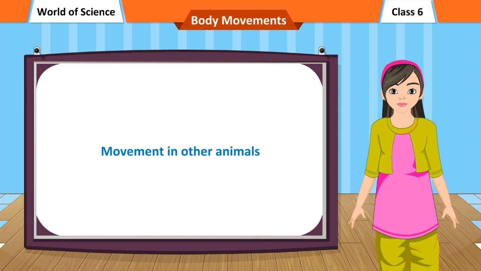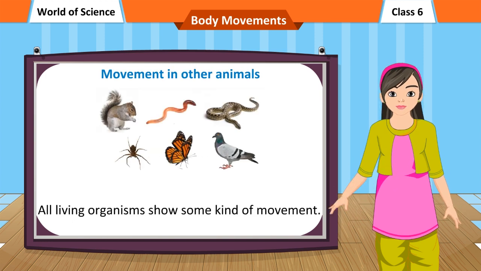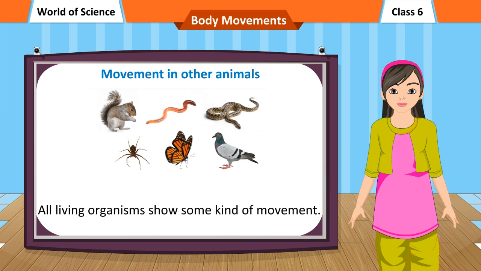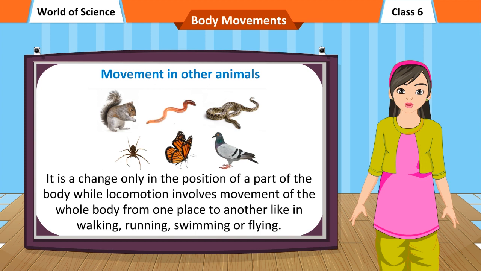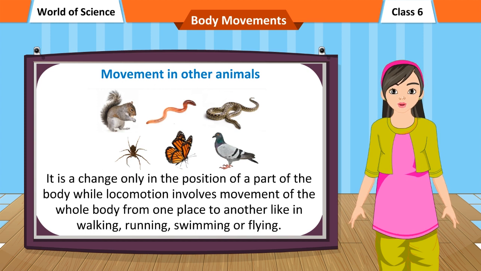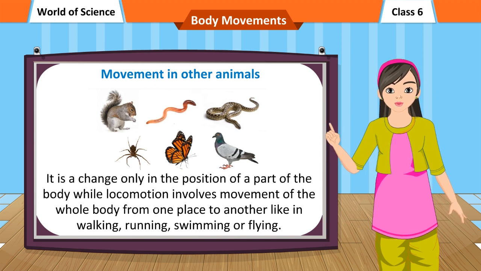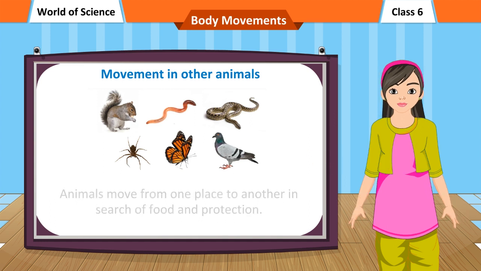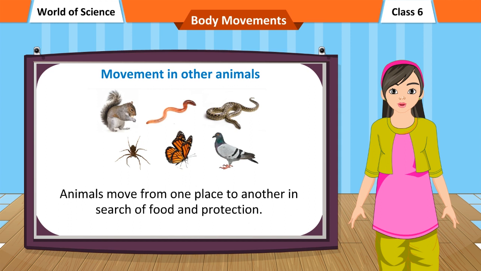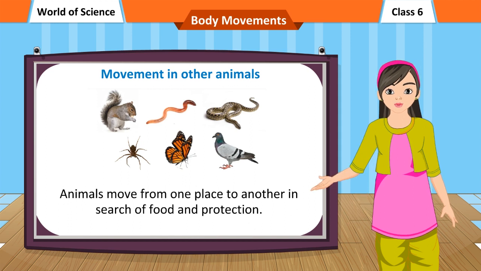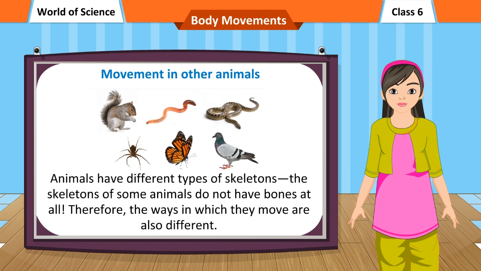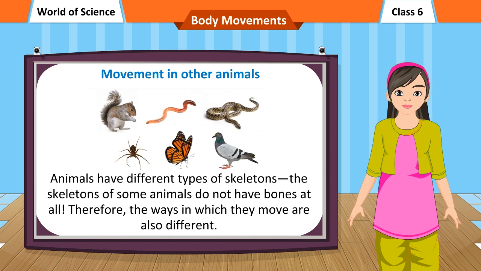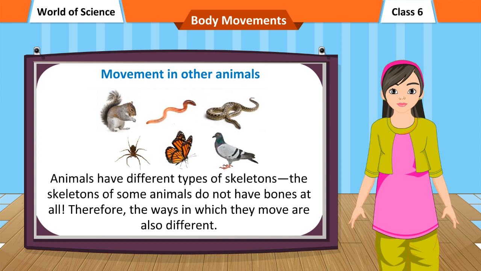Movement in other animals. All living organisms show some kind of movement. Movement is a change only in the position of a part of the body, while locomotion involves movement of the whole body from one place to another, like in walking, running, swimming or flying. Animals move from one place to another in search of food and protection. Animals have different types of skeletons. The skeletons of some animals do not have bones at all.